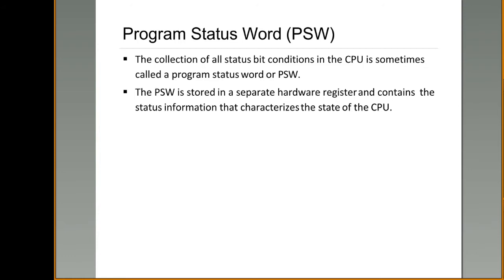For you, the first unit is completed, and in the second unit, we have completed only the first part. There are two parts in the second unit, and we have completed the first part, that is micro programmed control. In the second part, we didn't complete because it is not there for IT. And from the third unit, we have completed the second part, that is computer arithmetic. Please don't get confused.